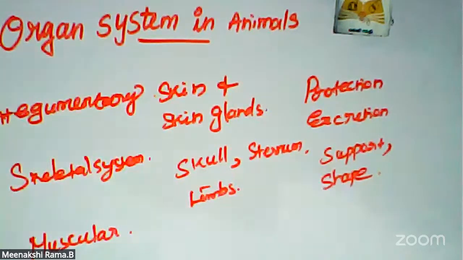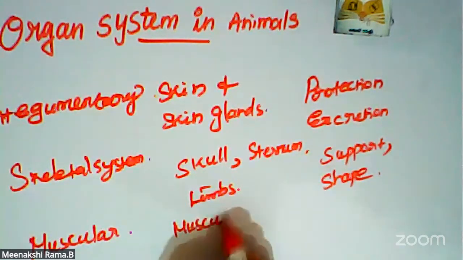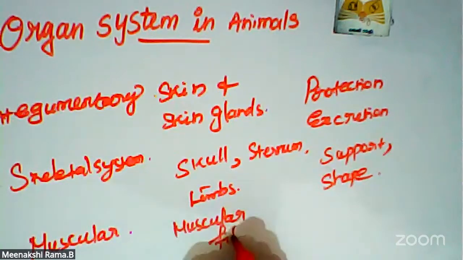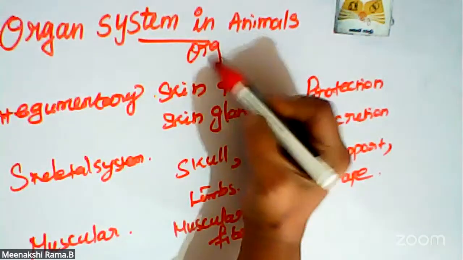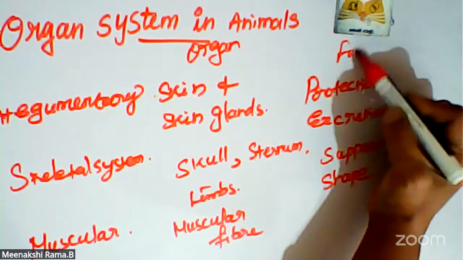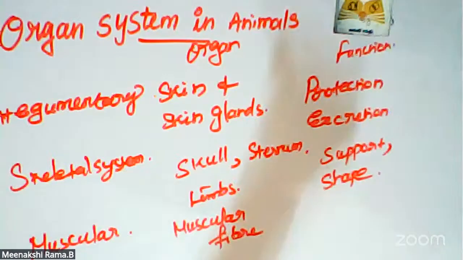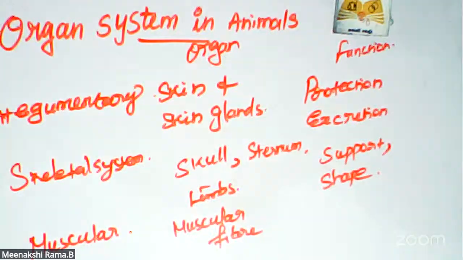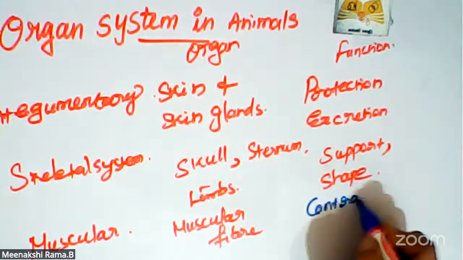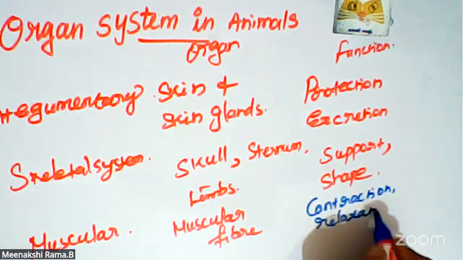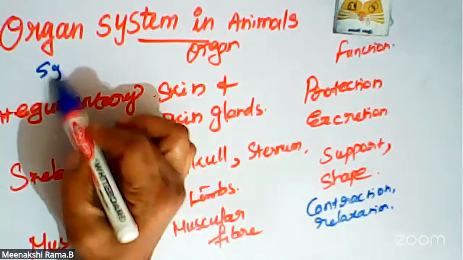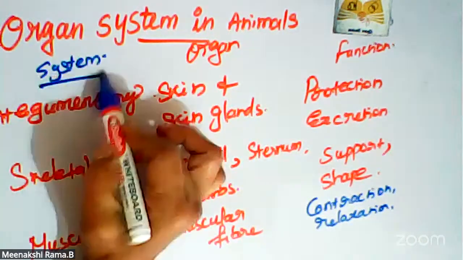The muscular system has muscular fibers as its organ. The function of the muscular system is contraction and relaxation. There are different kinds of systems in our body.